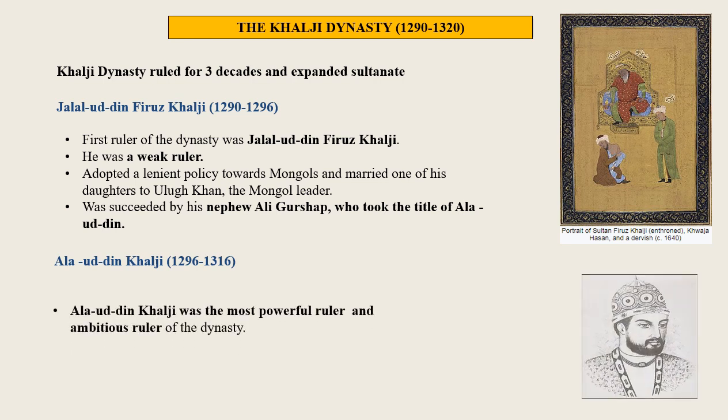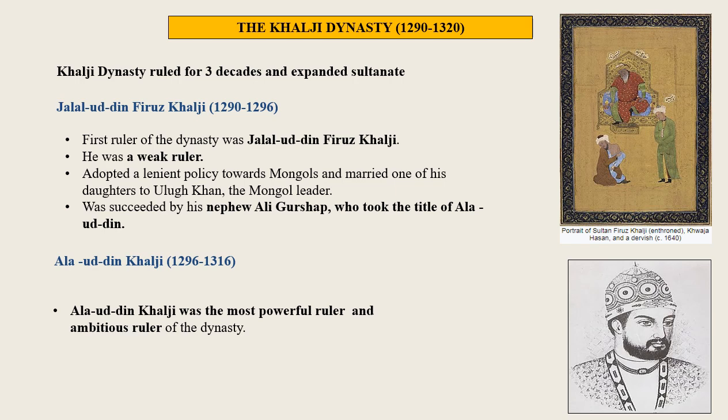Alauddin Khilji was the most powerful ruler of the dynasty. He was very ambitious. Soon after coming to power, he set about his goal of establishing an all-India empire. In the 20 years that he ruled, he almost achieved his goal. Let's see how Alauddin's empire expanded during his reign.